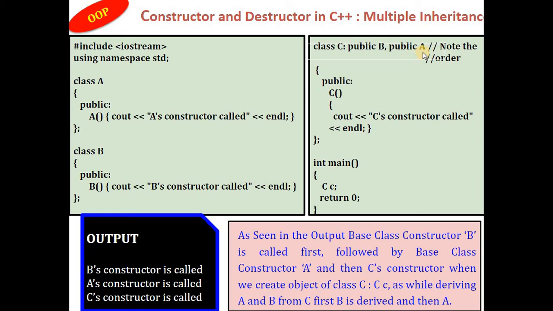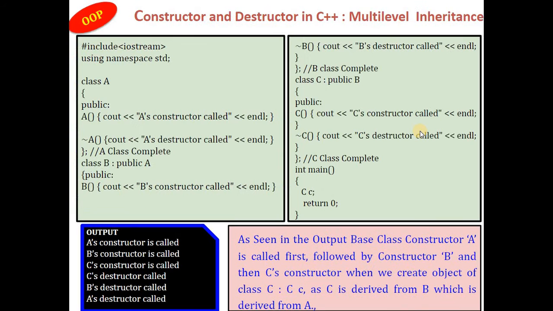Then A's constructor is called, that is, all the base class constructors of C are called, B as well as A, and then C's constructor is called. While for destructors, first C's destructor will be called, then B's destructor, and then A's destructor.